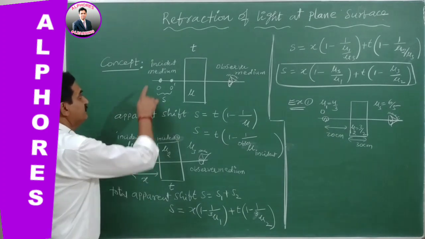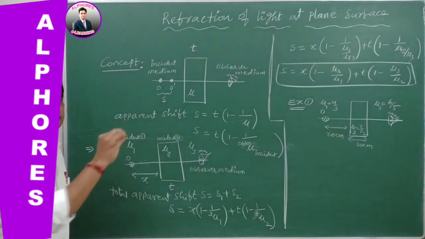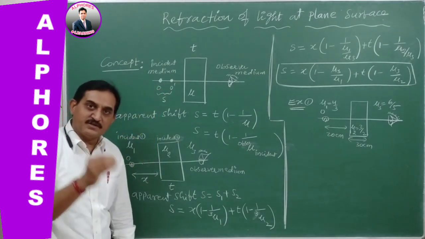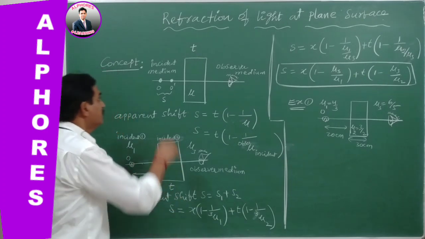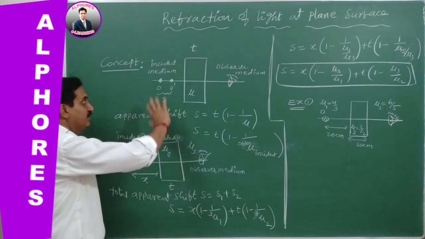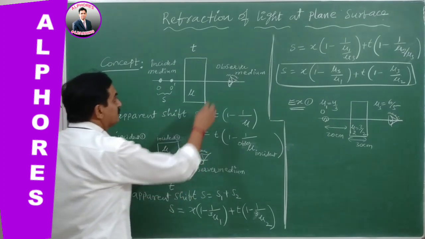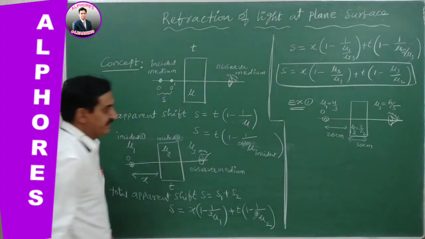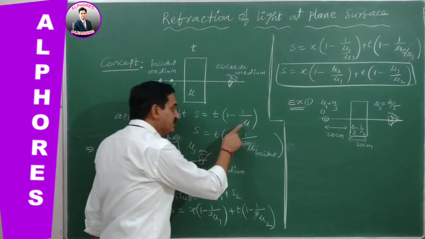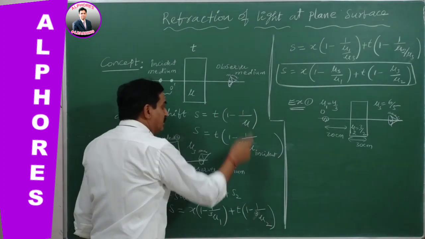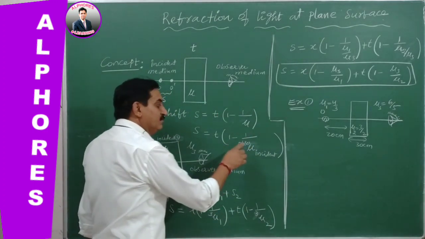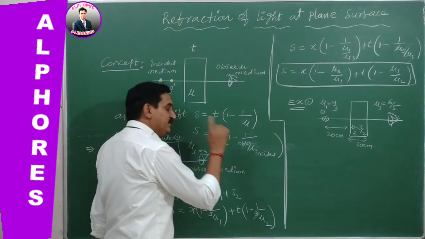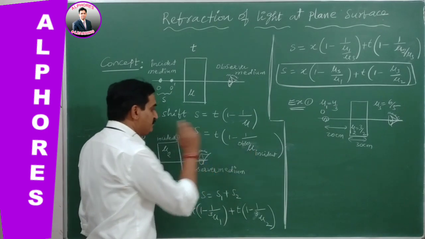See here, the incident medium is the medium in which the object is kept, where the light starts from. From that object light is diverging, and that diverging light is going to be incident, therefore it is the incident medium. The observer who is observing that object is in the observer medium. Therefore every time in this equation mu is the relative refractive index, the refractive index of incident medium with respect to observer medium.